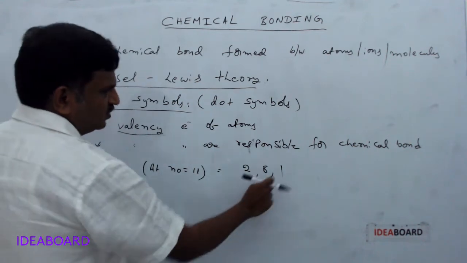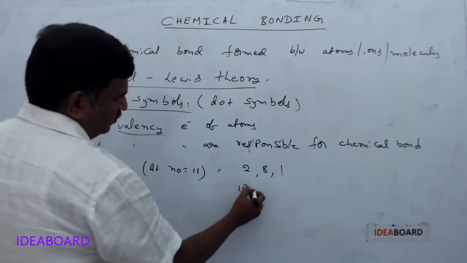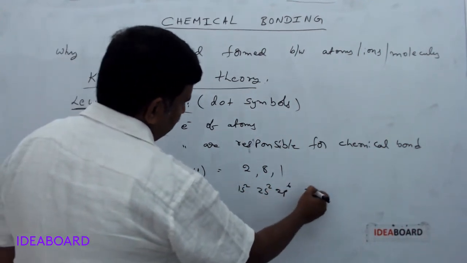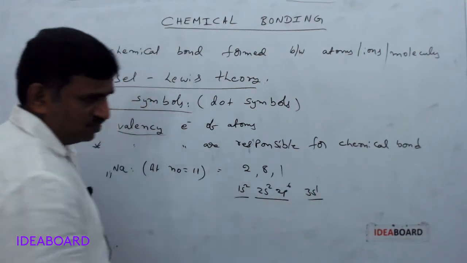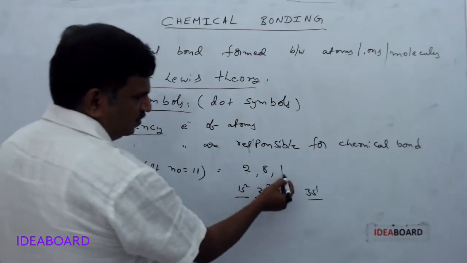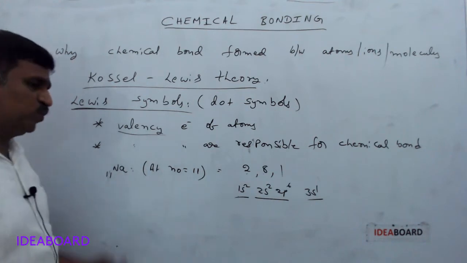But here you will also study the configuration 1s2, 2s2, 2p6, 3s1. This is the first shell, second shell, third shell. The first shell has 2 electrons, the second shell has 8 electrons, and the third shell has 1 electron. So this is the configuration of sodium.